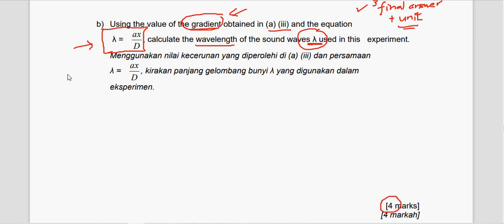Alright, so how to answer this? It means that you need to relate the equation to the gradient first. That will be mark number 1. Then substitute value. Then the fourth mark will be for the calculation. And then the third mark will be something to do with the substitute value also. And of course, your final answer must have a unit.